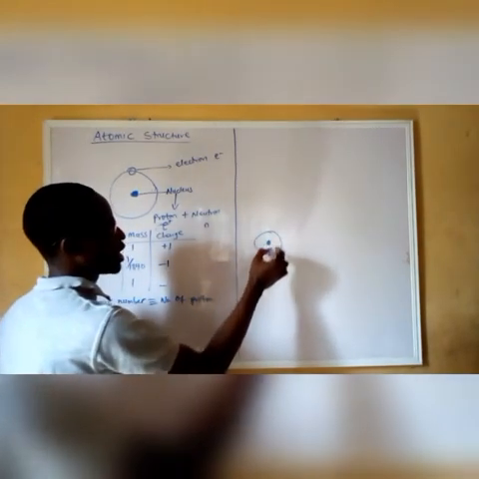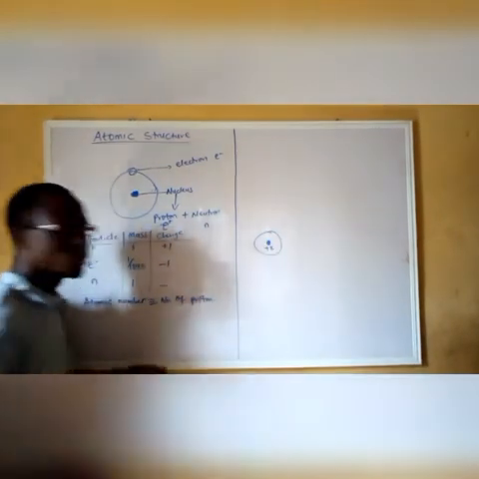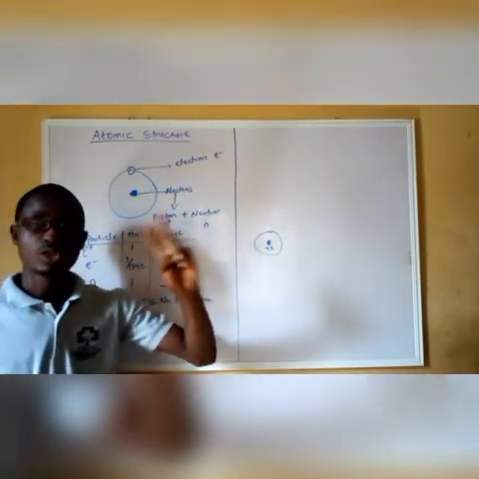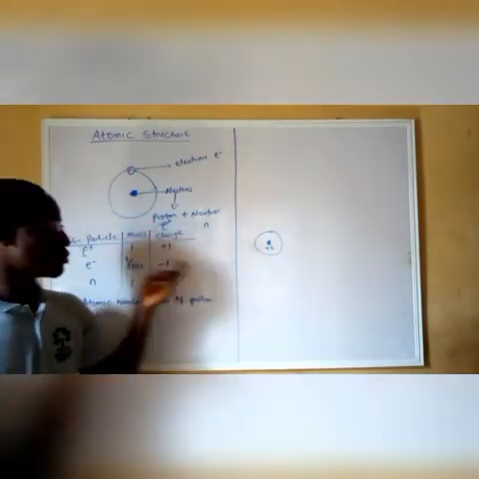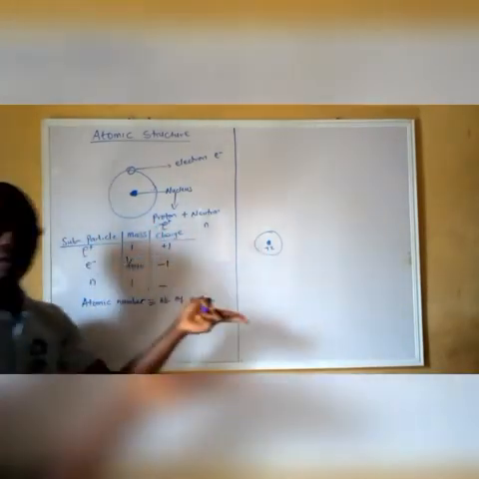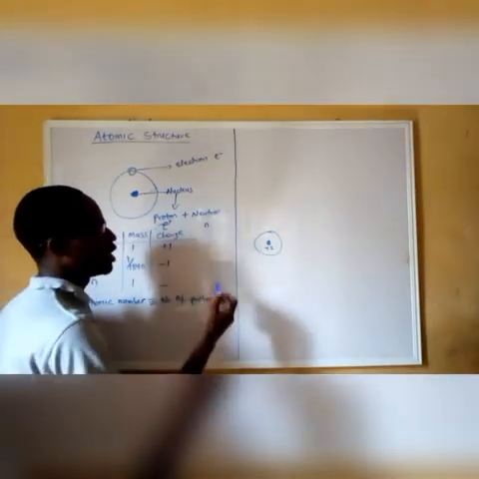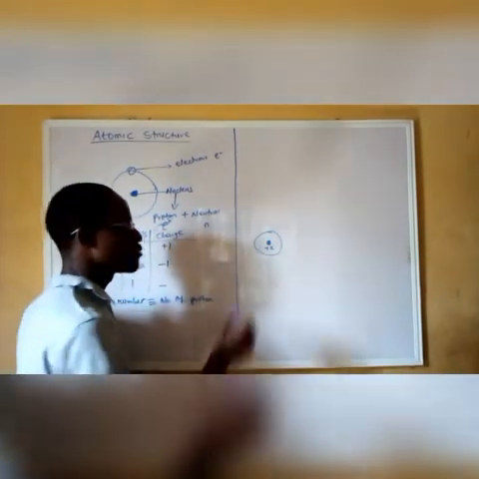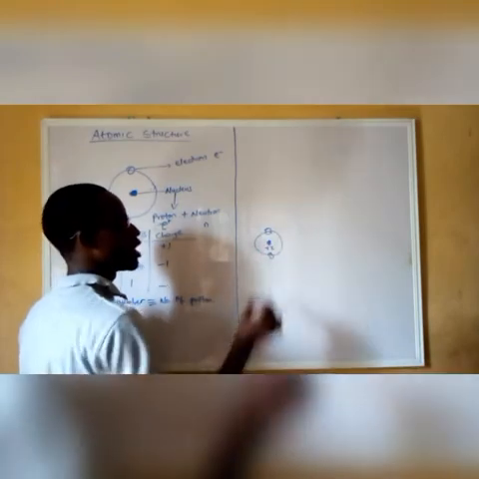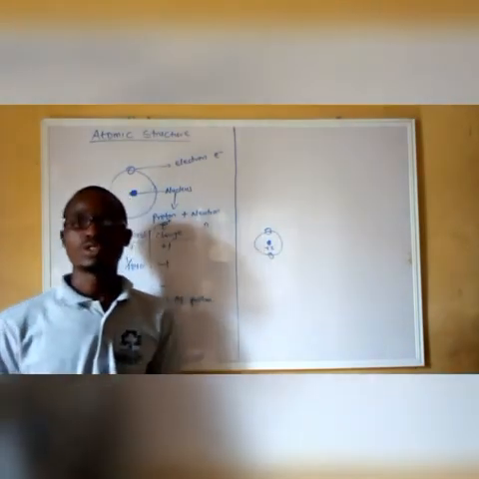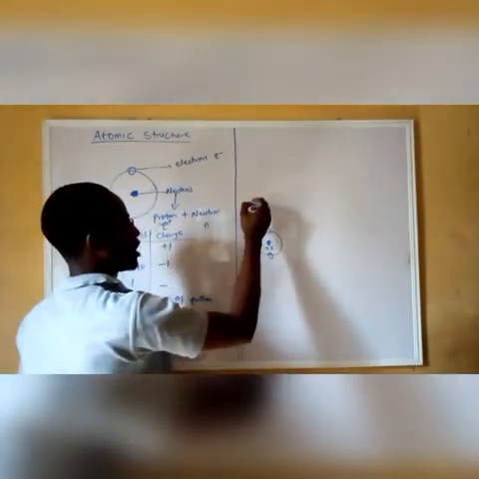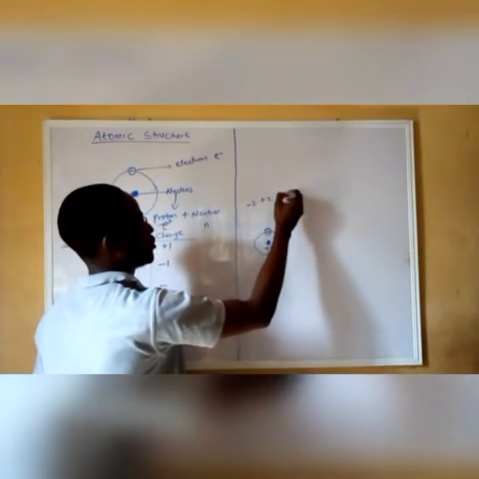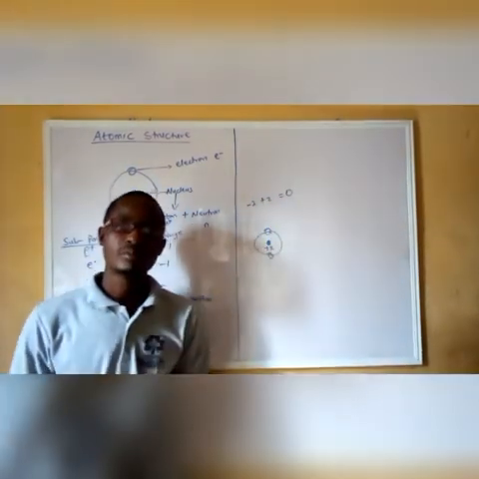In this example, it has +2, which means it has 2 protons. Since protons carry positive charge, we have 2 plus. Now it must have 2 electrons outside the nucleus, so that we have -2 plus 2, which will give us 0 charge.